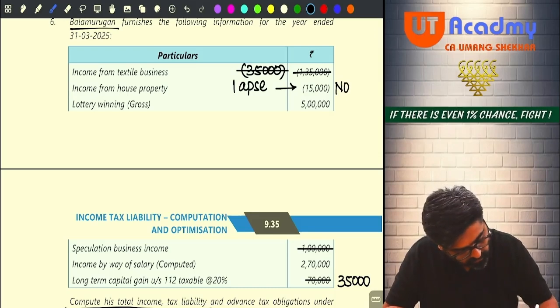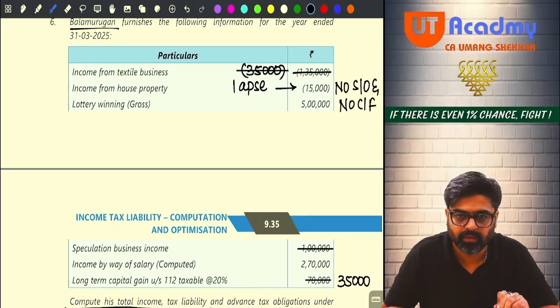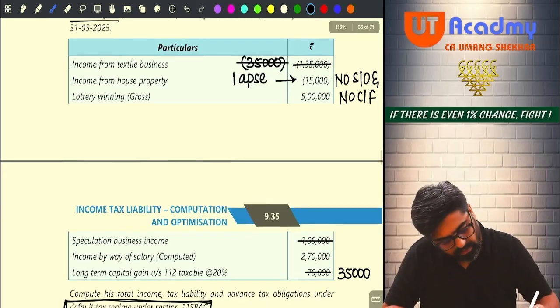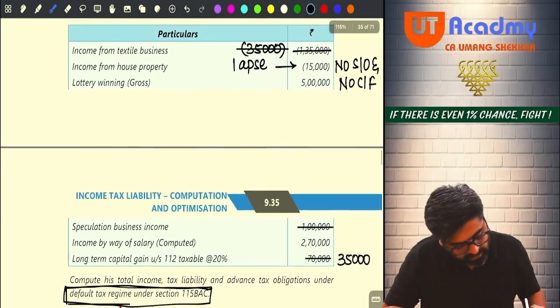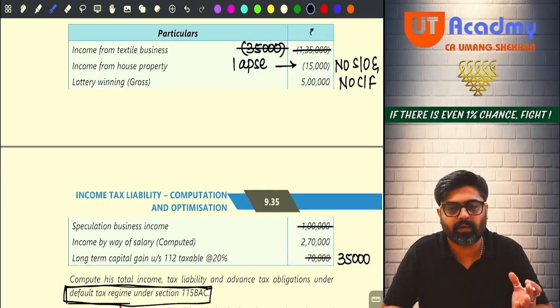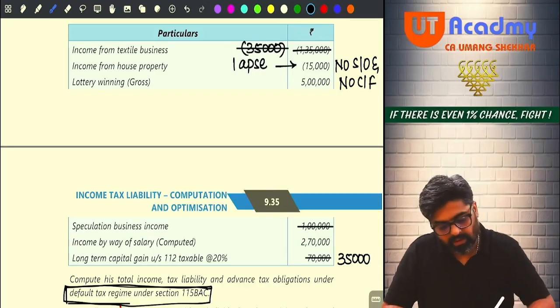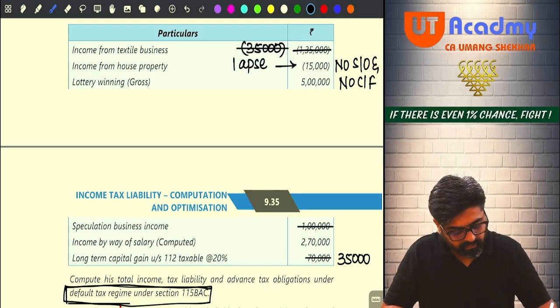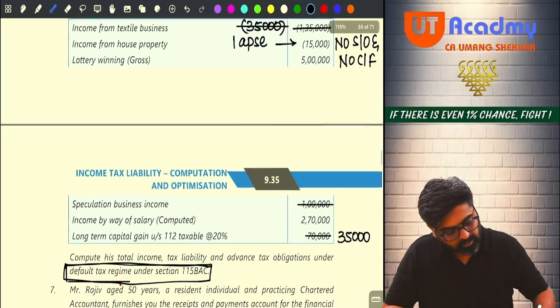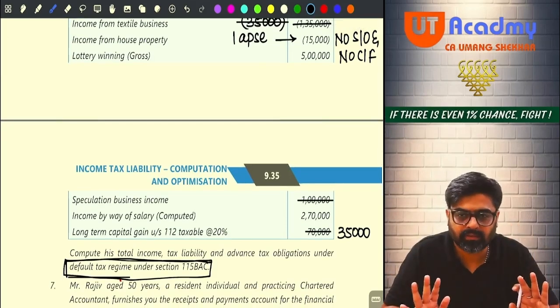No set off and no carry forward allowed, because you are following 115 BAC. Okay, no? So in that particular case, now your salary income will remain 2,70,000 only, because we cannot set off the loss of house property. Done, sir? Now see, loss from house property 15,000 done. 5 lakh rupees winnings will be there, and speculation business income completely gone, and salary income will remain 2,70,000 only.